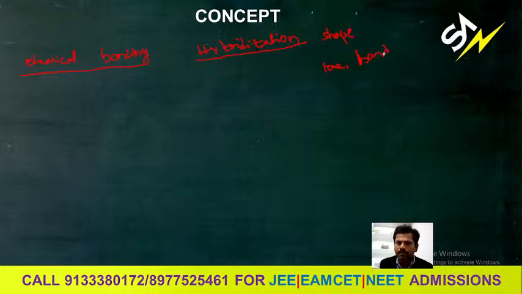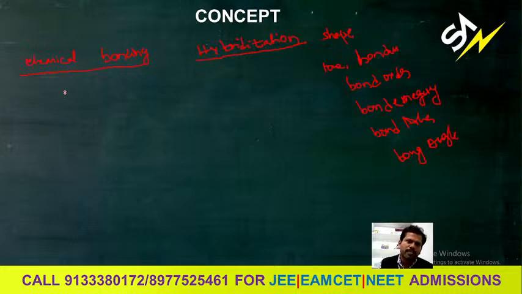Their bond order they will ask, or bond energy they will ask. It is all represented according to hybridization and bond length and bond angle also. So these are the topics they will ask.